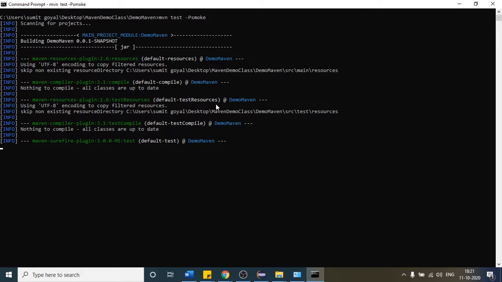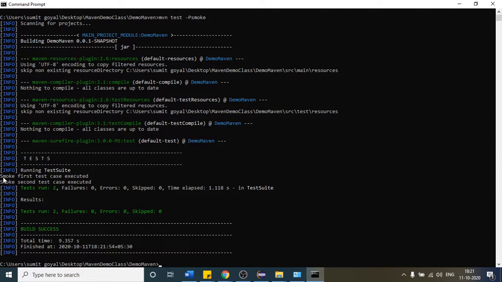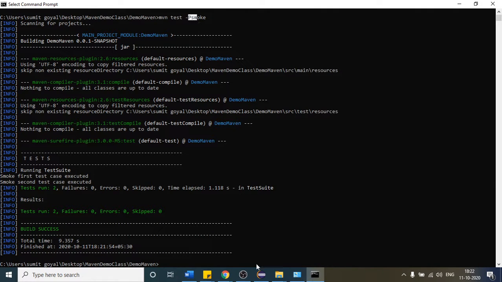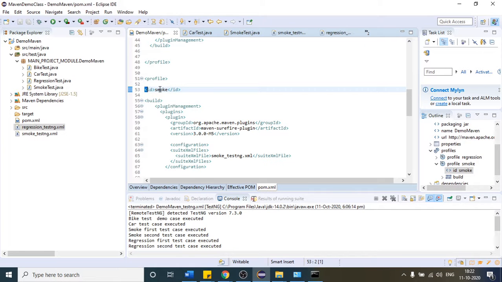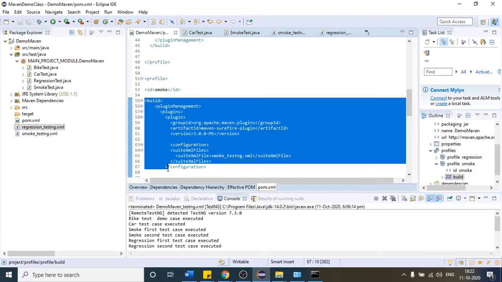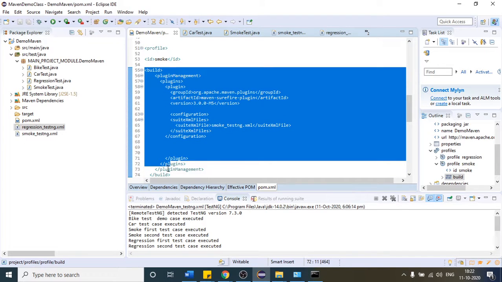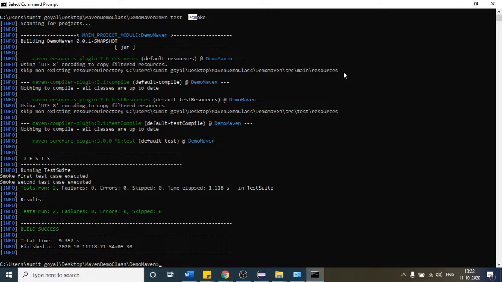So let us see as well. You can see smoke test cases are the only test cases which I have executed, right? Because I am using that profiling concept. So after that, we will come here, identify the ID and run only this part. Okay, you can see.